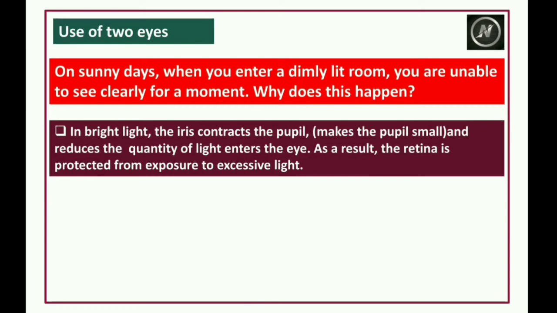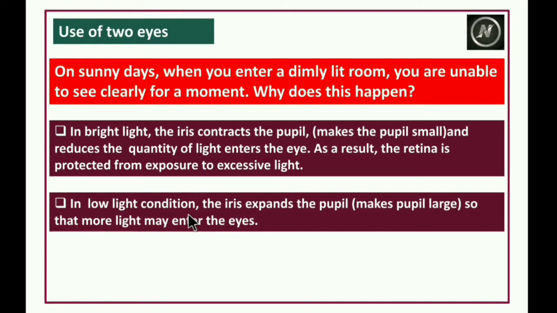Why? Because the iris contracts the pupil, makes the pupil small and reduces the quantity of light that enters the eye. As a result, the retina is protected from exposure to excessive light. At the same time, when you are trying to see the sunlight, you will not open your whole eyes. You simply close your eyes, so only part of your eye you will try to open. Why? Because the iris contracts the pupil and reduces the quantity of light that enters the eye. As a result, the retina is protected from the exposure.